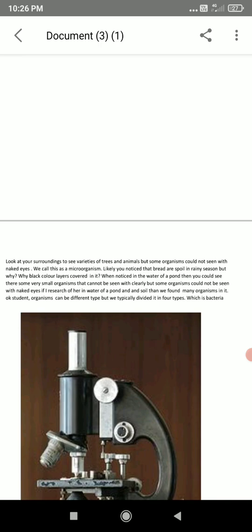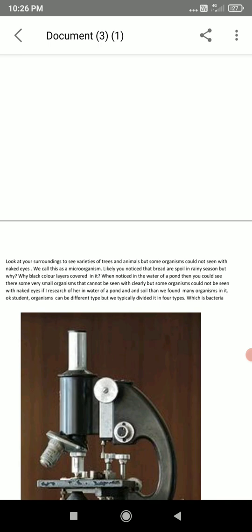Why are black color layers covered on it? When you notice the water of a pond, you could see there are some very small organisms that could not be seen clearly. If I research in the water of a pond and soil, then we find many organisms in it.